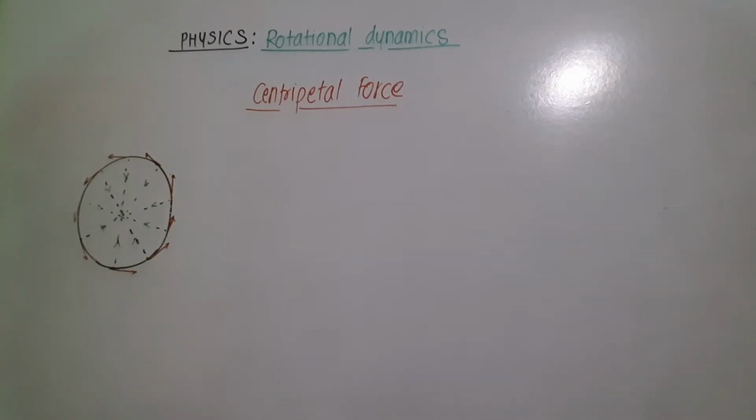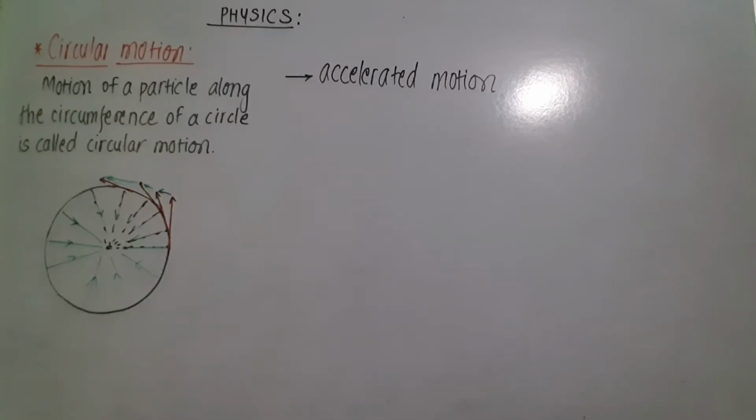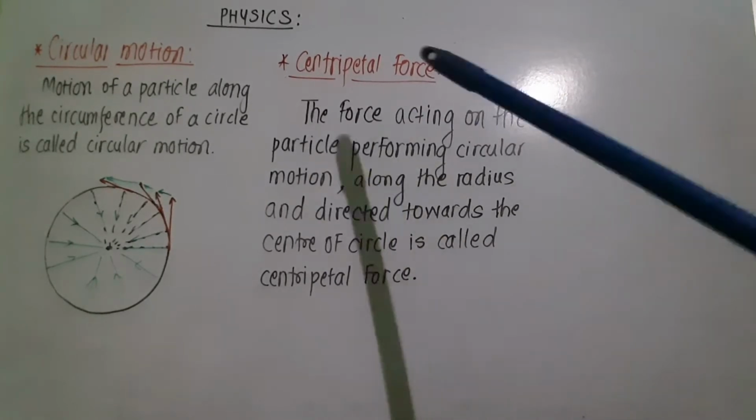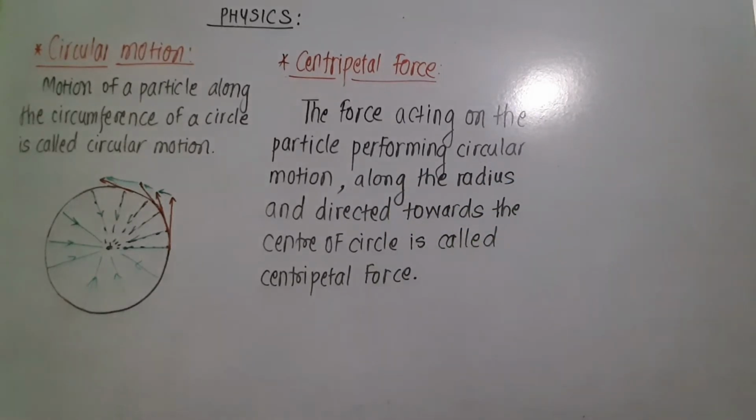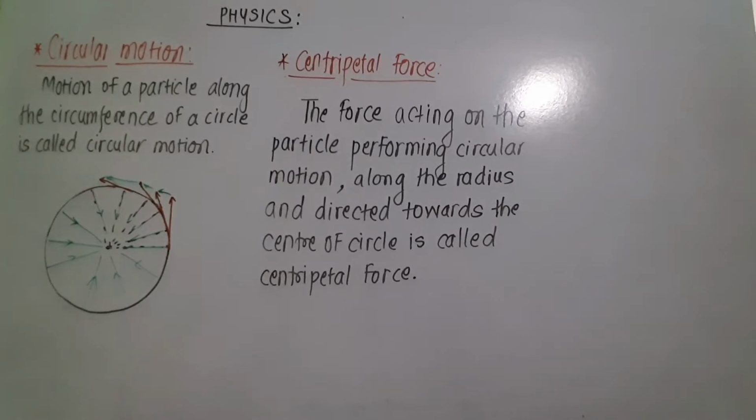So in circular motion, centripetal acceleration, which is directed towards the center, must be produced by a centripetal force acting in the same direction. And we can say that due to this centripetal force, the particle continuously moves along the circle. Therefore, centripetal force is necessary for circular motion. So, centripetal force can be defined as the force acting on the particle performing circular motion along the radius and directed towards the center of the circle.